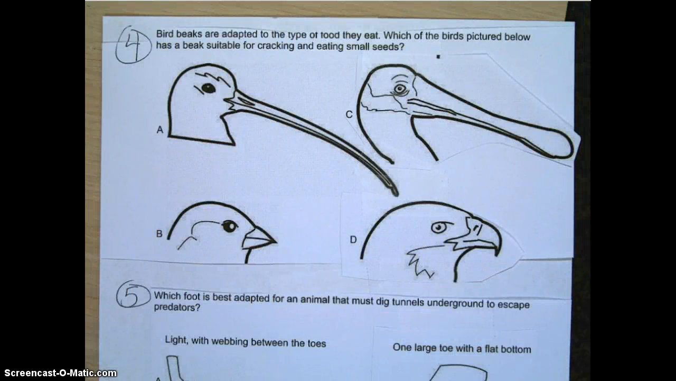Question number 4. Bird beaks are adapted to the type of food they eat. Which of the birds pictured below has a beak suitable for cracking and eating small seeds?